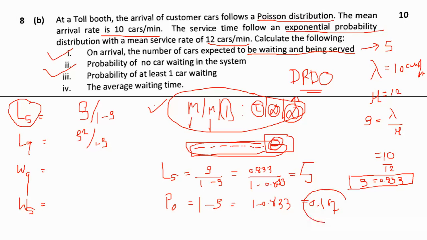So this is the probability 0.167. It is the answer that no car is in the system, and you don't have to wait. Okay, this is the probability. And the third is the probability that there is at least one car.